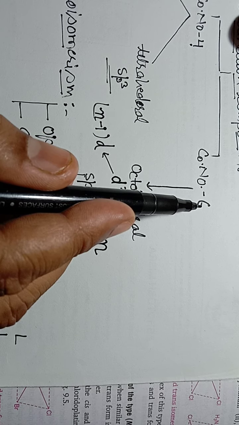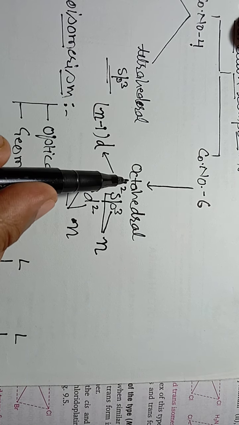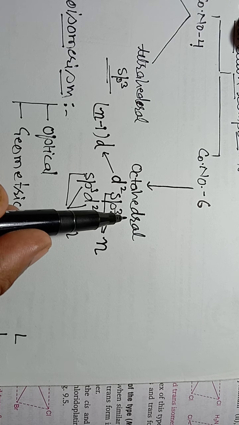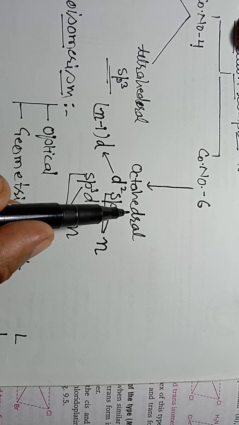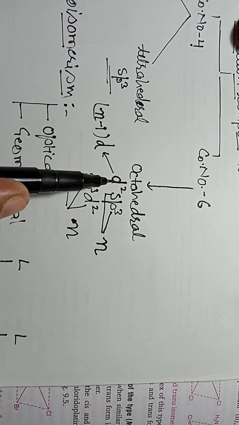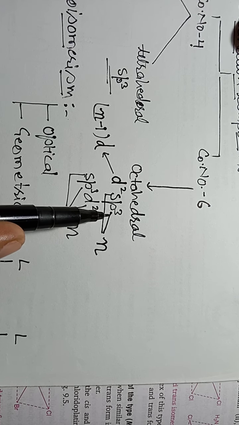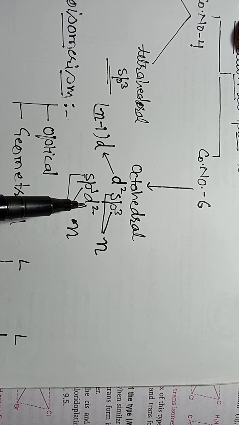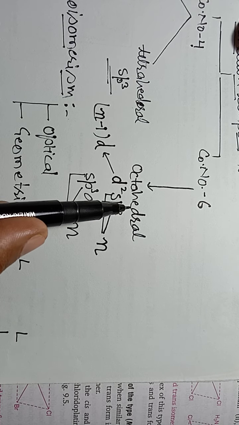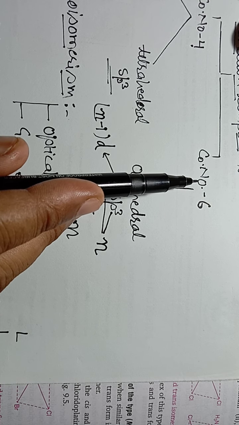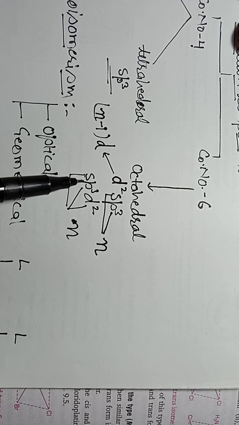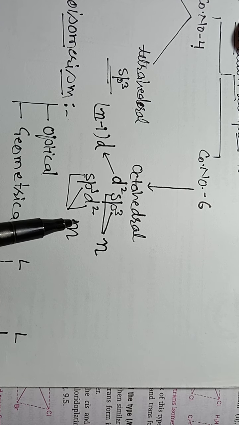Whereas coordination number 6 compounds have an octahedral structure, and this octahedral structure is formed due to dsp3 or sp3d2 hybridization. So octahedral structures of coordination number 6 compounds are formed due to dsp3 or sp3d2 hybridization.